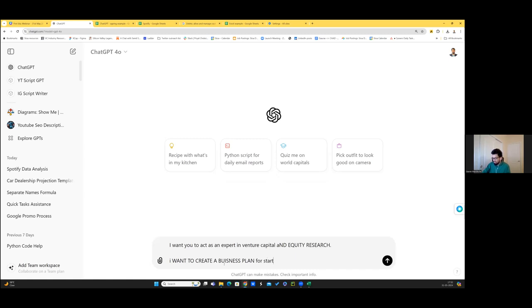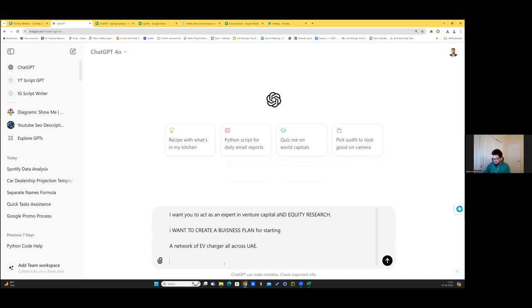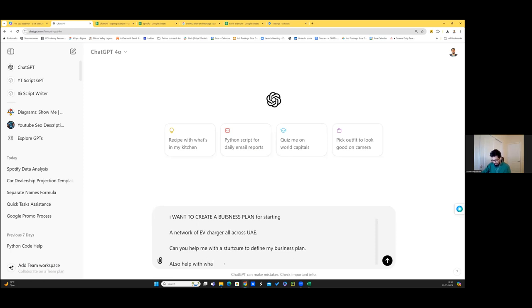for starting. So EVs are on the rise, right? A lot of electric vehicles. So imagine your idea is that I have a business for creating a network of EV chargers all across, say, UAE. So this is the action, and then you give it constraints. Can you help me with a structure to define my business plan? And here's where you give constraints. Also help me with what all I should keep in mind, what are potential roadblocks.